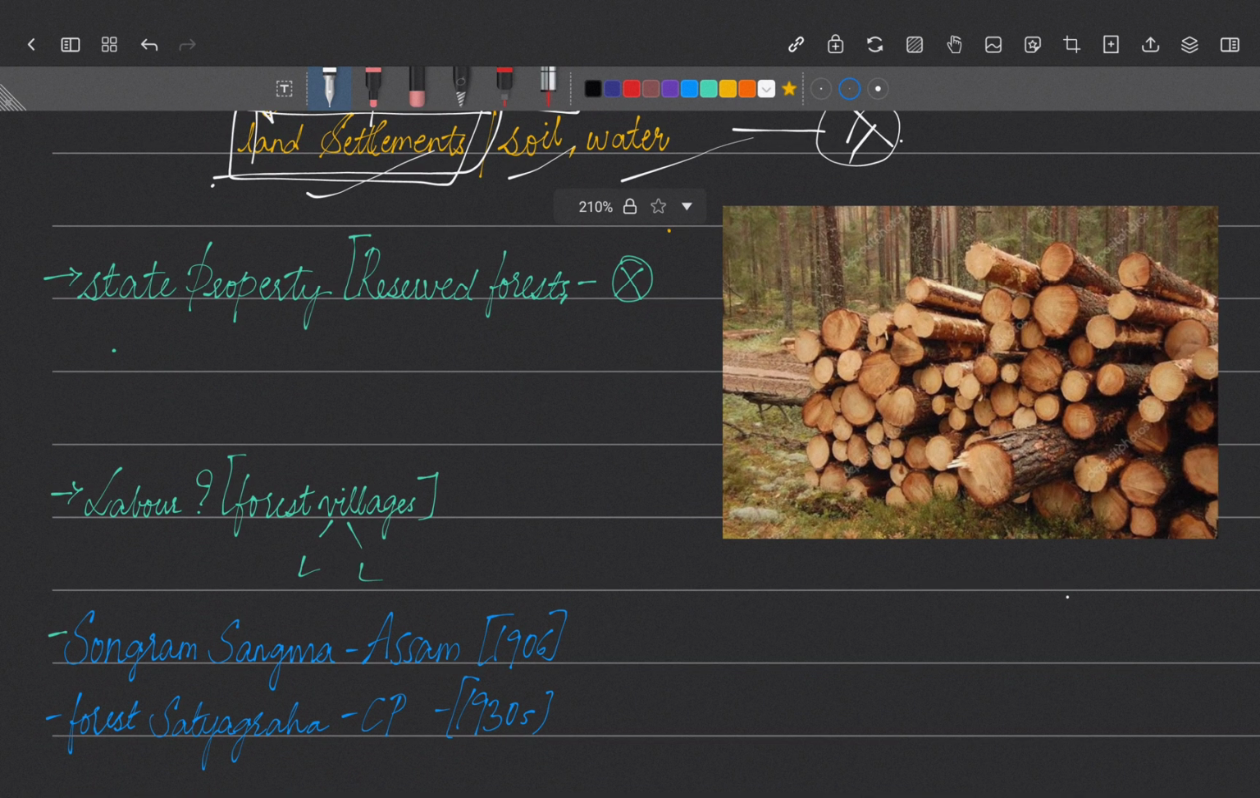And the British, what they have done is, they said forests are a state property. They are not property of tribals, they are a state property. And they classified some forest as reserved forest. So what are these reserved forests? Reserved forests are mainly used to collect the timber. Yes. How is timber used?